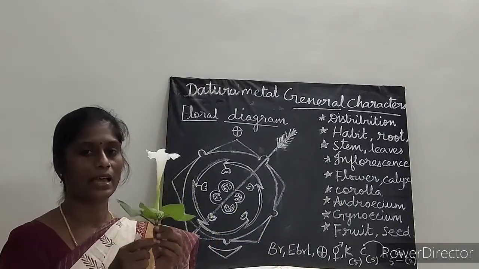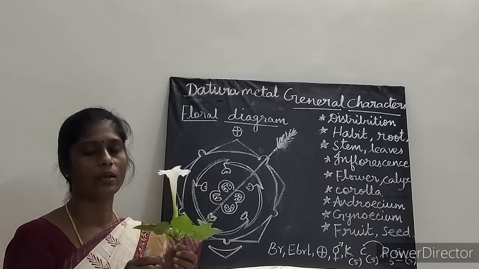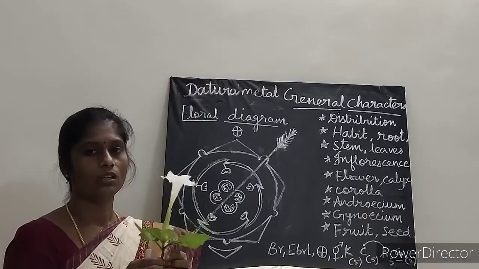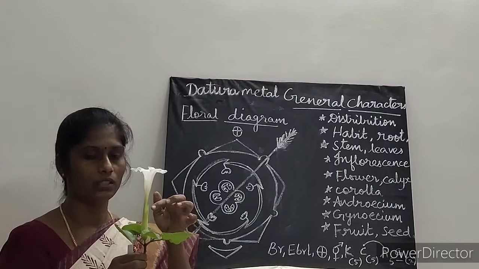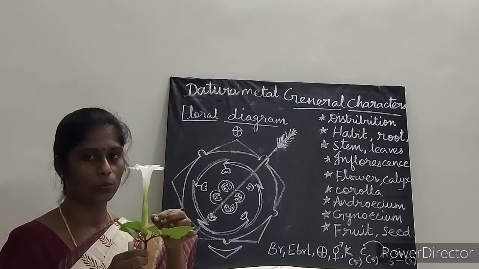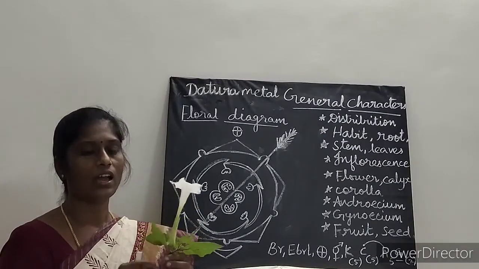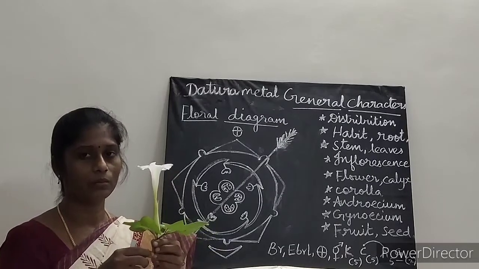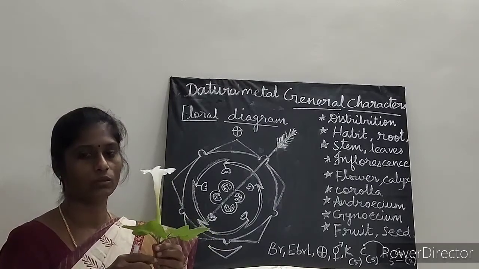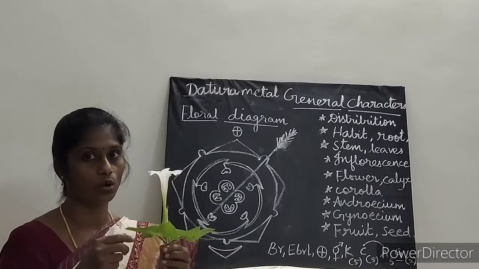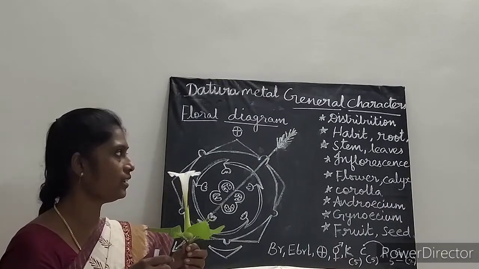Stem here it is hollow, green and herbaceous. Okay. So here it is hollow. If you see inside the stem, there is a hollow space, and it is green in color, herbaceous, easily we can break it, it is weak, okay, with a strong odor, a strong smell. And the next is leaf.